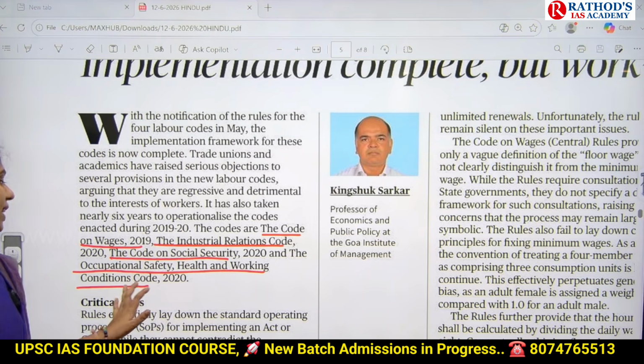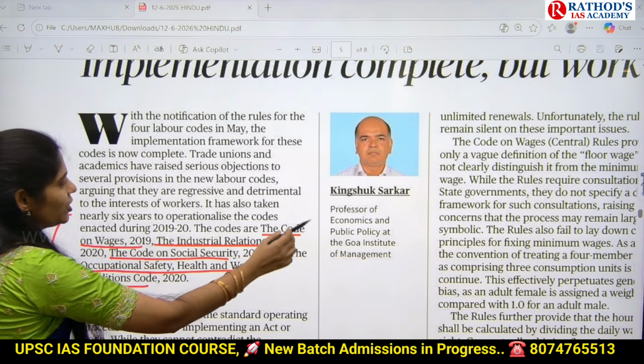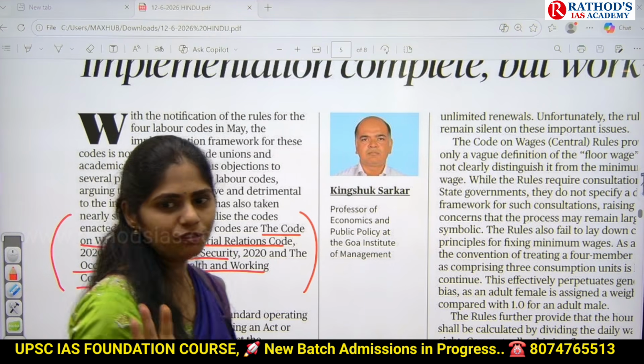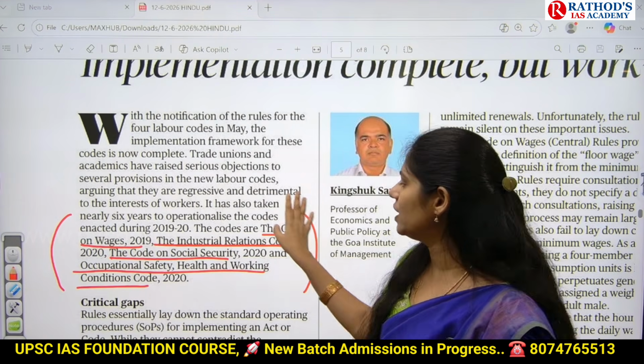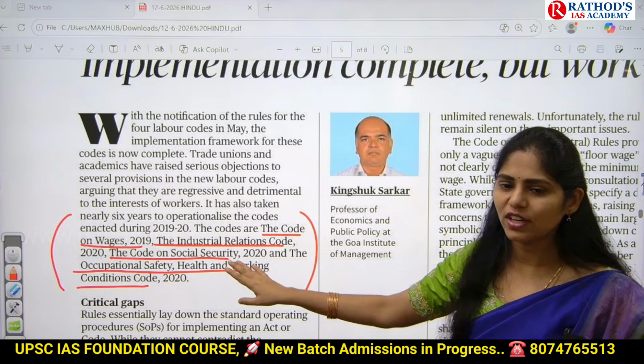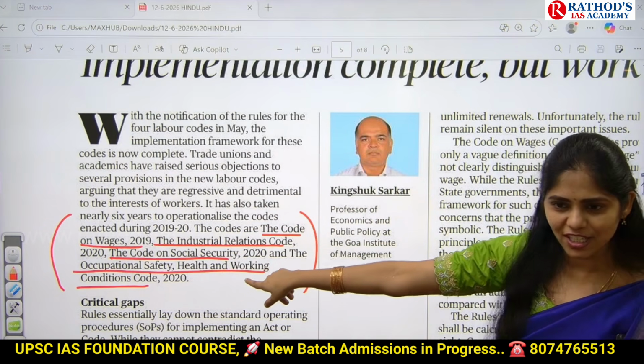Health and working conditions code. So whatever the labor laws are there, we codified. We made all those things into 4. One is talking about wages, one is talking about industrial relations, one is talking about social security, one is talking about safety. Can we see safety here?